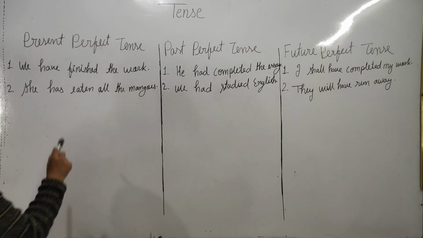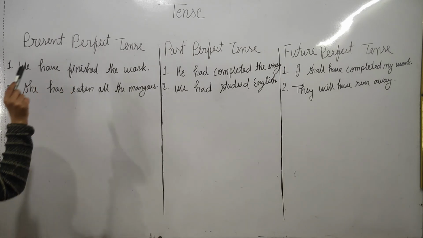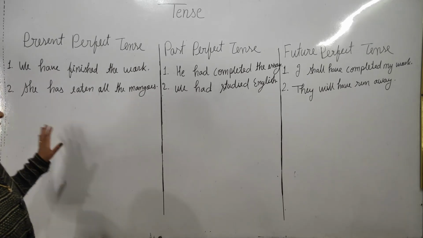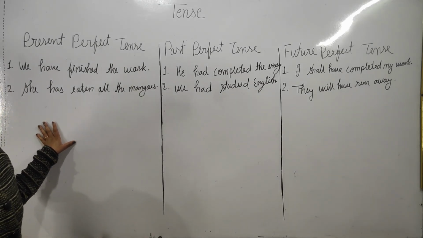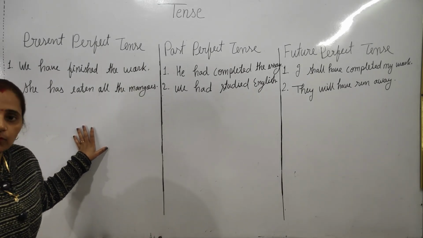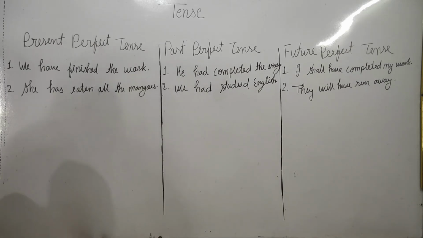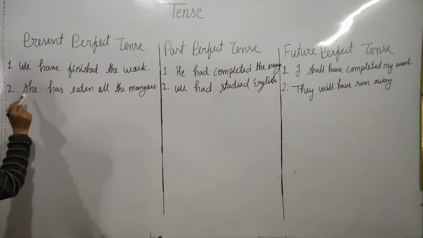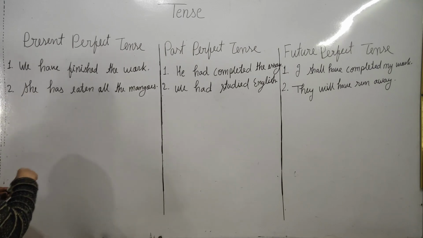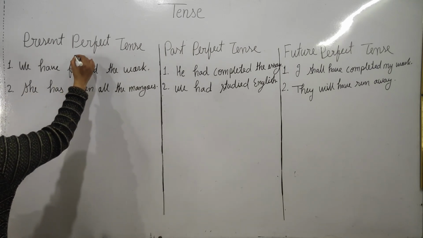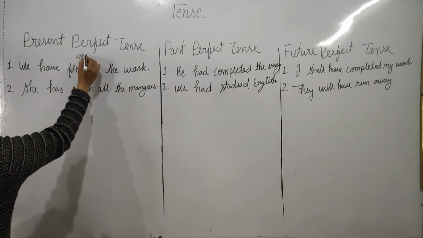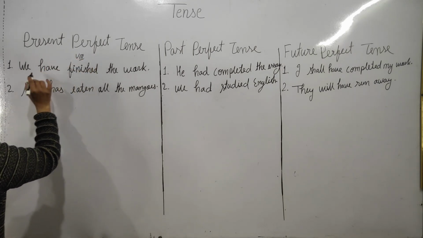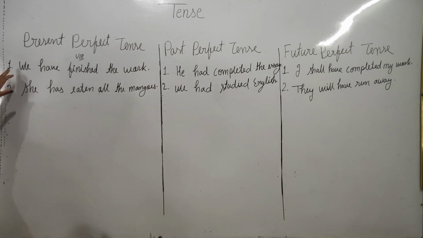Okay. So here, as you can see, I have written have, had plus third form of the verb, which we will use in present perfect tense. Third form of the verb can also be called the participle. So in this tense, with singular we use has plus third form of the verb, and with plural, have plus third form of the verb. Okay, so this was the third form of the perfect tense.